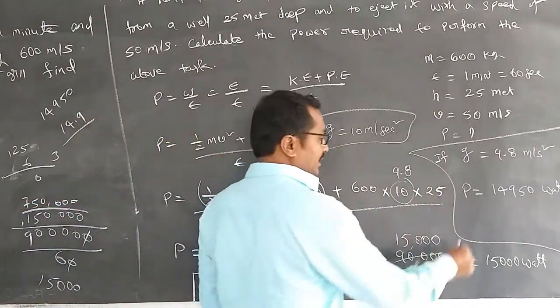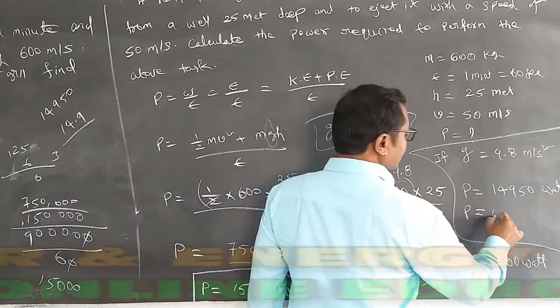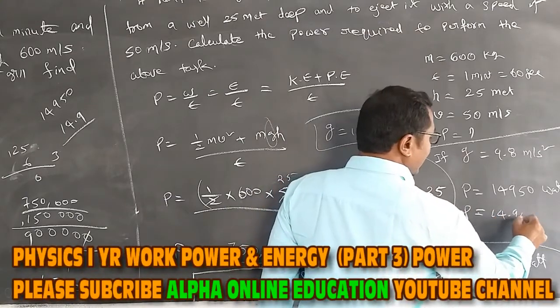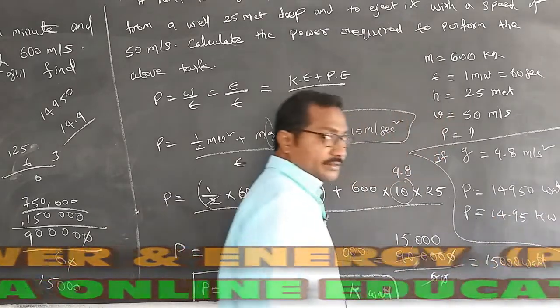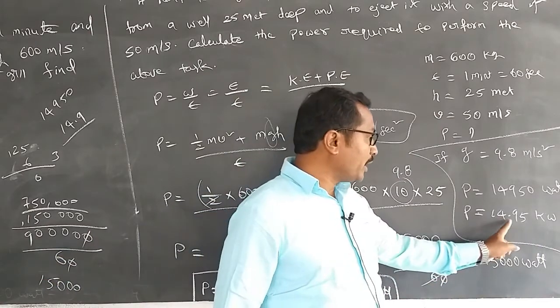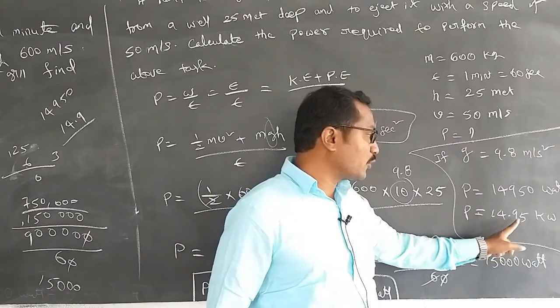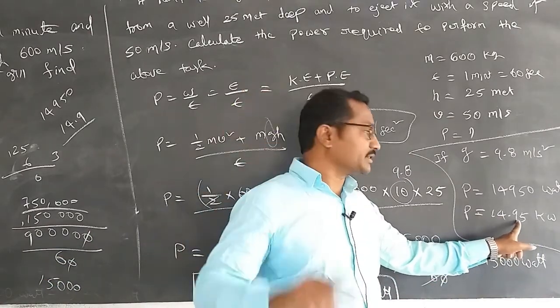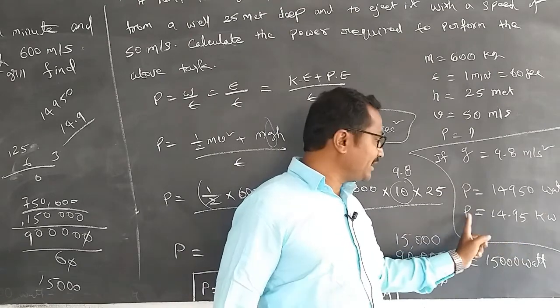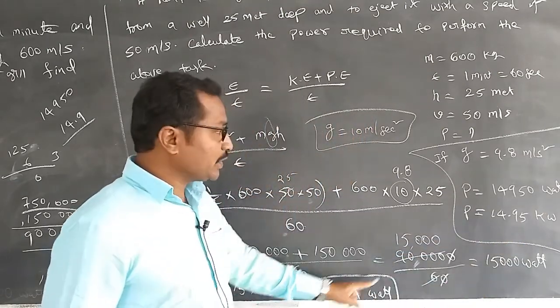In other words, we can take this as 14.95 kilowatt. See here 14.95, rounding of numbers from that concept. Again it comes as the value of 15 kilowatt itself only.